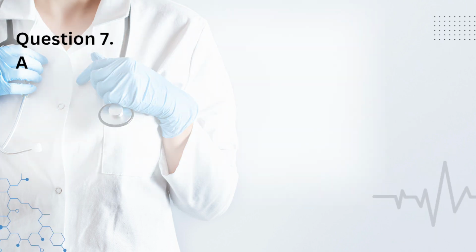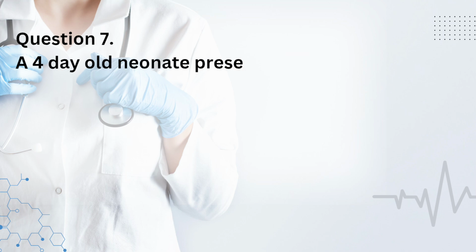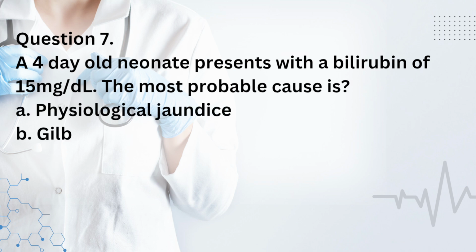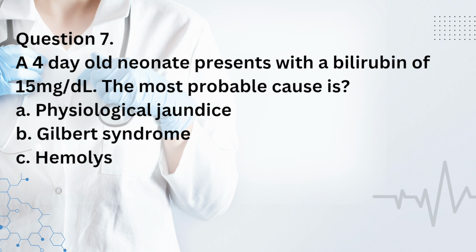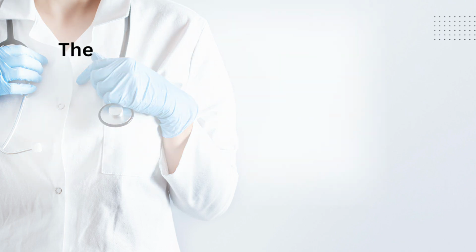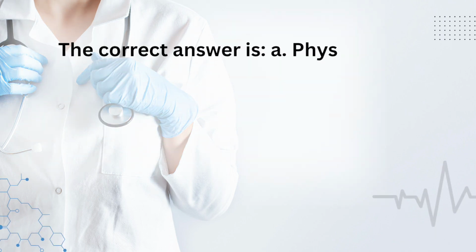Question 7. A 4-day-old neonate presents with a bilirubin of 15 mg per deciliter. The most probable cause is A. Physiological jaundice. B. Gilbert syndrome. C. Hemolysis. D. Crigler-Najjar syndrome type 2. The correct answer is A.